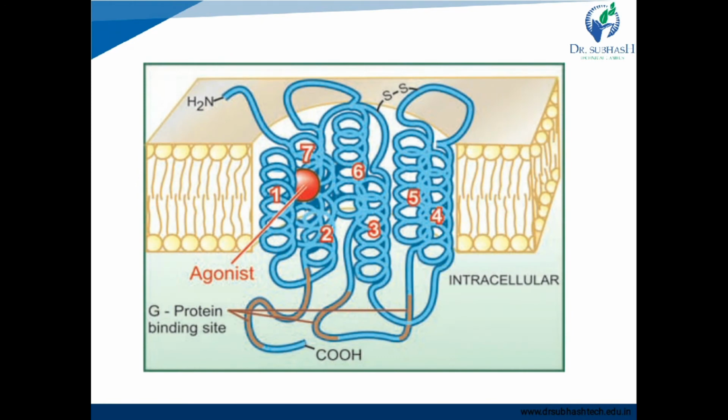You can see here 7 alpha helical membranes numbered 1, 2, 3, 4, 5, 6 and 7. And you can see at the right side the intracellular protein. So here 3 intracellular and 3 extracellular loops are present, and the red colored dot is the agonist.